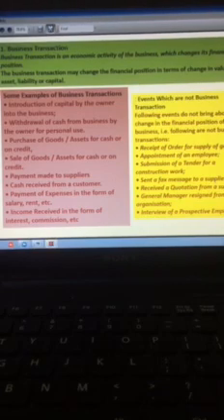Then a transaction may be between the business entity and a second party. At times it may be internal, which does not involve a second party, as for example depreciation charged on machinery. This is an example of an internal transaction. So a transaction can be external and a transaction can be internal.